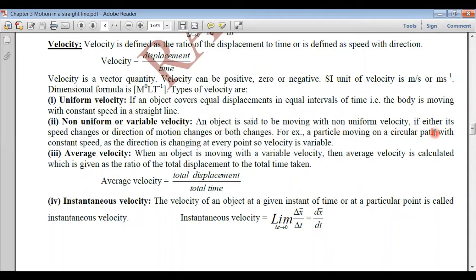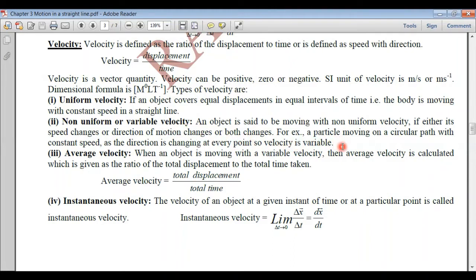Okay, if either the speed is changing or the direction is changing or both are changing. As we know that velocity is speed with direction. So either the speed changes or the direction changes, or maybe both speed and direction are changing. Then the velocity is not constant, and such a velocity we call variable velocity.